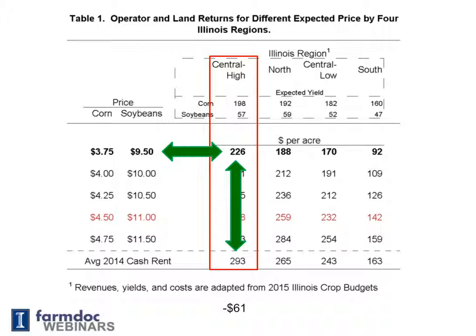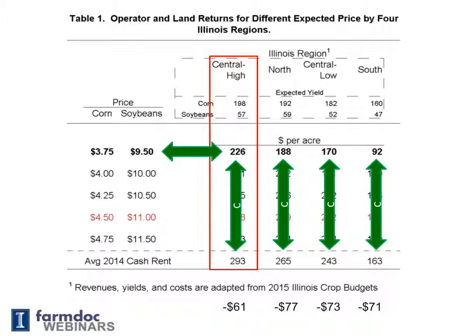We've heard reports from the Fed and the Illinois Society of Professional Farm Managers and Rural Appraisers that farmland cash rents have declined between $20 and $25 per acre. Even given this decline, farmers would still have a negative return for average levels of cash rent. The other regions have similar sorts of negative returns to farmers: minus $77 for North, minus $73 for Central Low, minus $71 for the South.